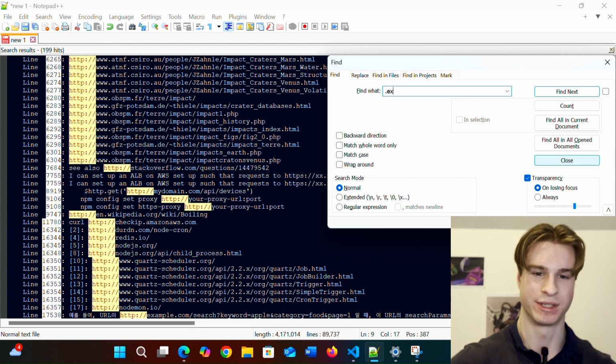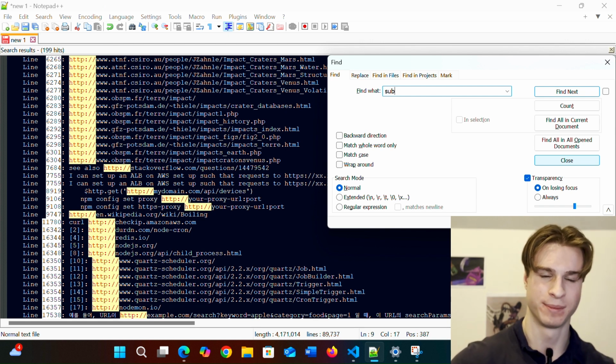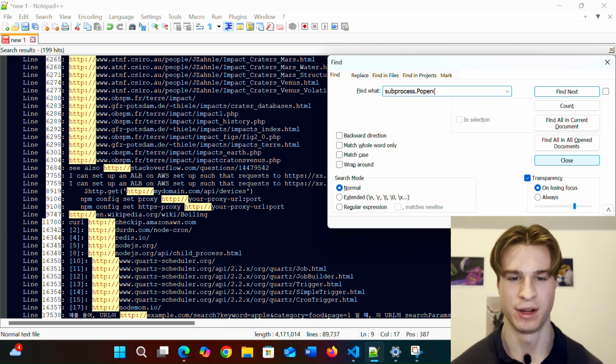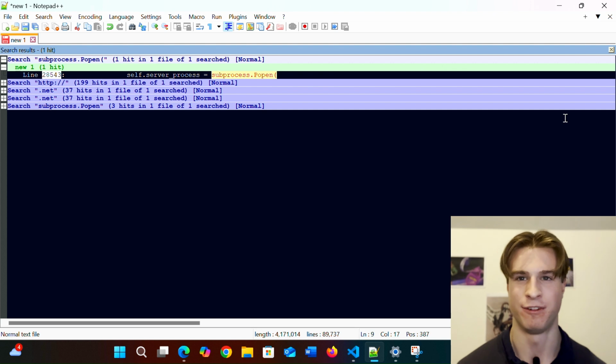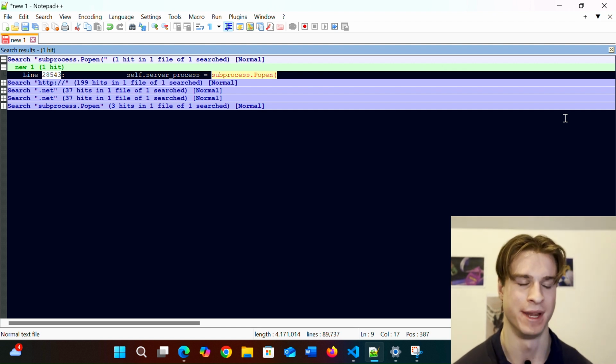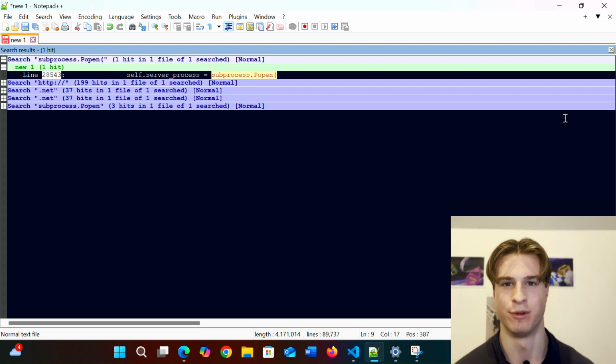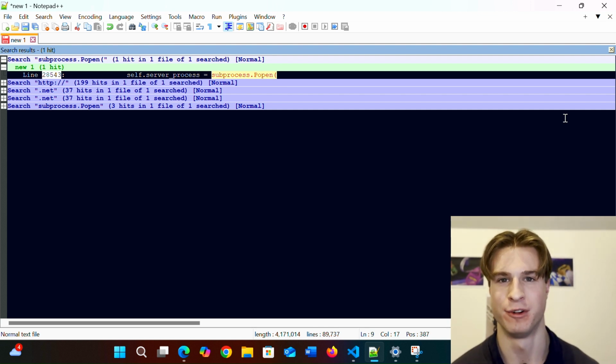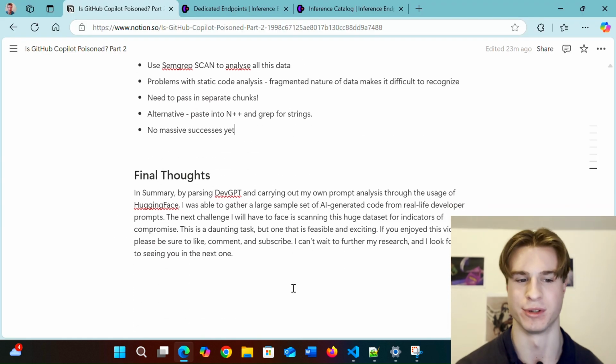Another thing that I did was I searched for executable files. I searched for subprocess.Popen, which is a common Python snippet of code used to execute malicious commands. And I didn't find anything too crazy. There were a couple of bits, but they did appear to be hallucinations, unfortunately. So what do I need to do next? Well, I need to perform that static code analysis that I mentioned before. I need to go through this with a fine-tooth comb and look for more subtle indicators of compromise, then cross-reference these against potentially malicious GitHub repositories.